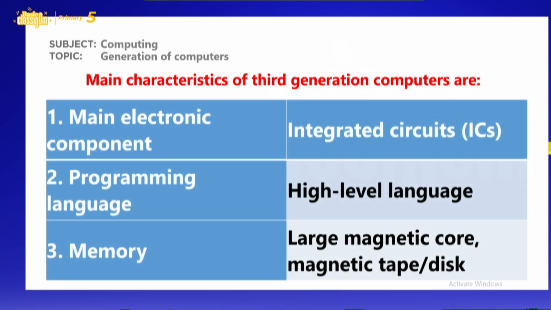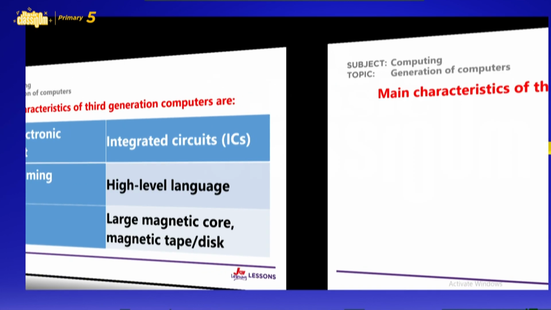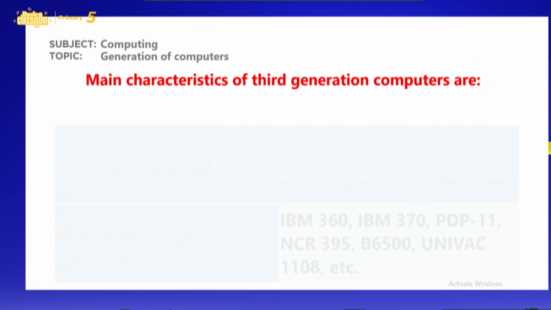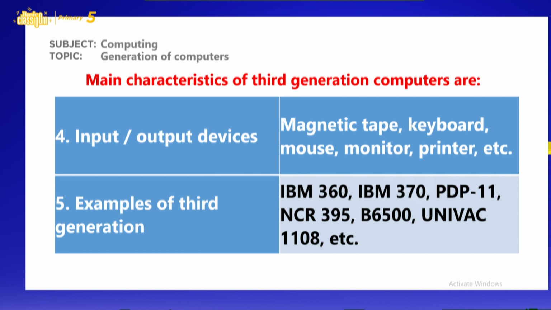Then we have the main characteristics of the third generation computers. Main electronic components: we have the integrated circuits. Programming language: we have high-level language. Memory: we have large magnetic core and magnetic tape. Then we also have input and output devices: magnetic tape, keyboard, mouse, monitor, and printer.